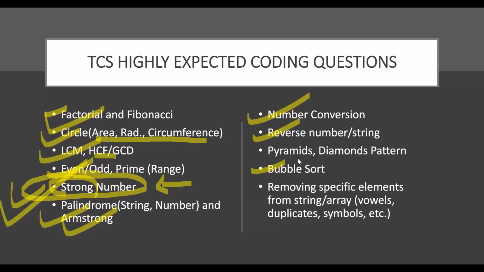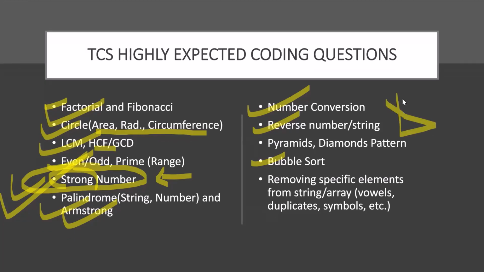Similarly in patterns also, although patterns are already difficult, it's not necessary that a normal right angle triangle will be asked. It's possible that these are asked, and as you know, I've also written the diamond pattern, so those kinds are also possible.